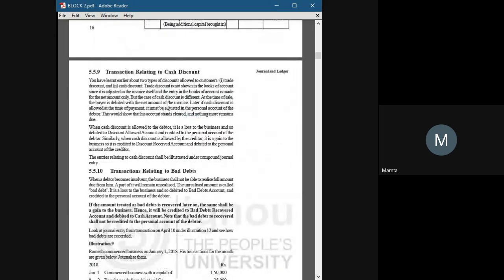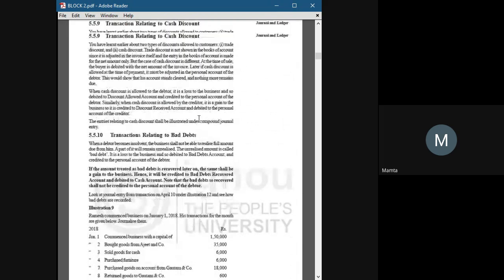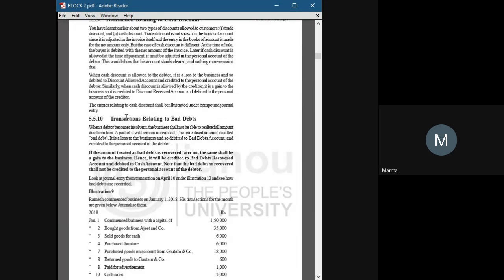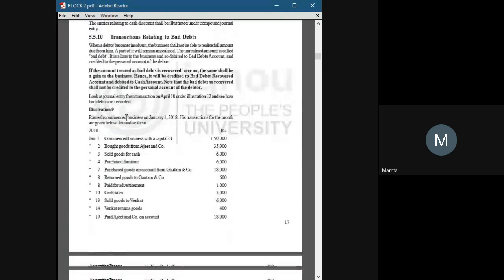Transactions relating to cash discount, we will do that in a full-fledged illustration. Okay, I'll show you that there. Bad debts too. What are bad debts? Whenever your debtors are unable to pay you back. Suppose you have sold goods to someone, and now they are unable to pay you back, then they become your bad debtors.